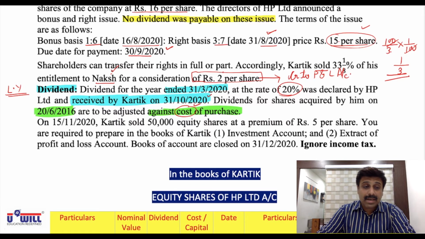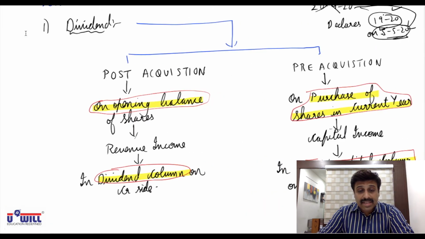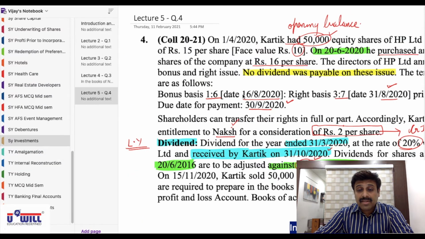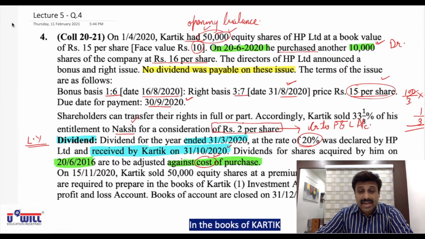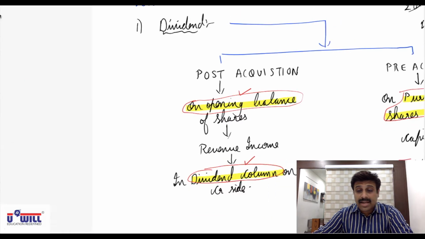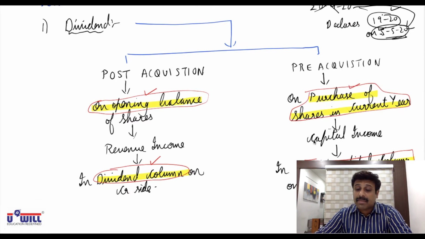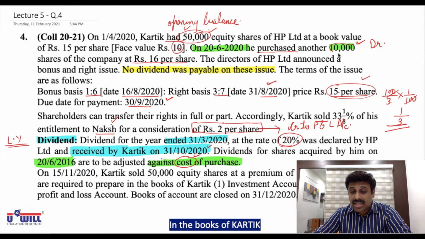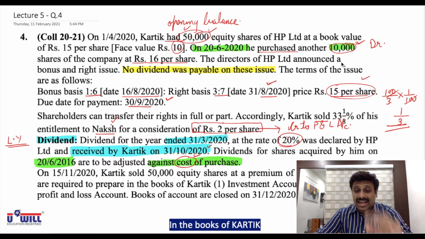Okay, once again I repeat, see this, whatever is the dividend on opening balance will come in dividend column. Opening balance is 50,000 shares, so that dividend, 50,000 shares into 10, 5 lakh rupees, 5 lakh into 20%, 1 lakh, that will come in credit side in dividend column. And whatever is the dividend on purchase of shares in current year will come in credit side in cost or capital column. So here we have purchased 10,000 shares in the current year, 10,000 into 10, 1 lakh is the face value, 1 lakh's 20%, 20,000 will come in credit side in which column?